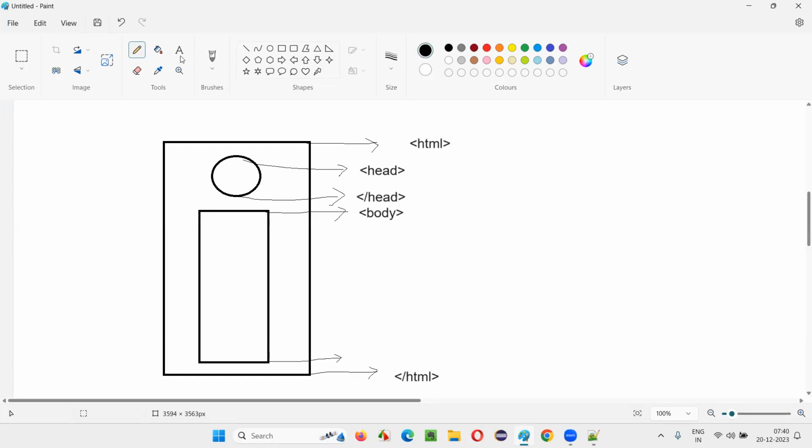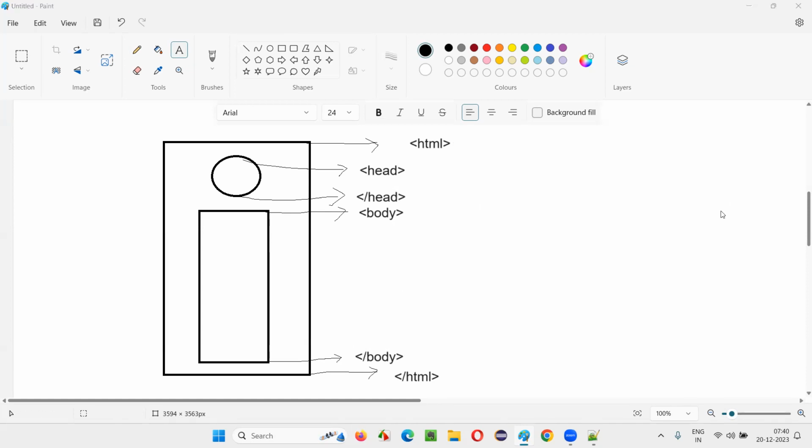Here, body is ending. Body is ending here. Head and body. Like this. Forward slash, you should not forget. Okay. Done. Clear with the structure of HTML, everyone?